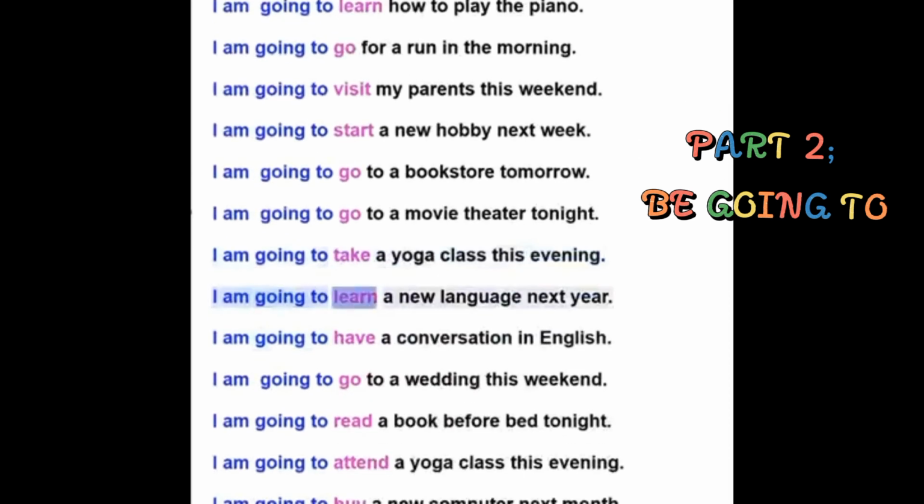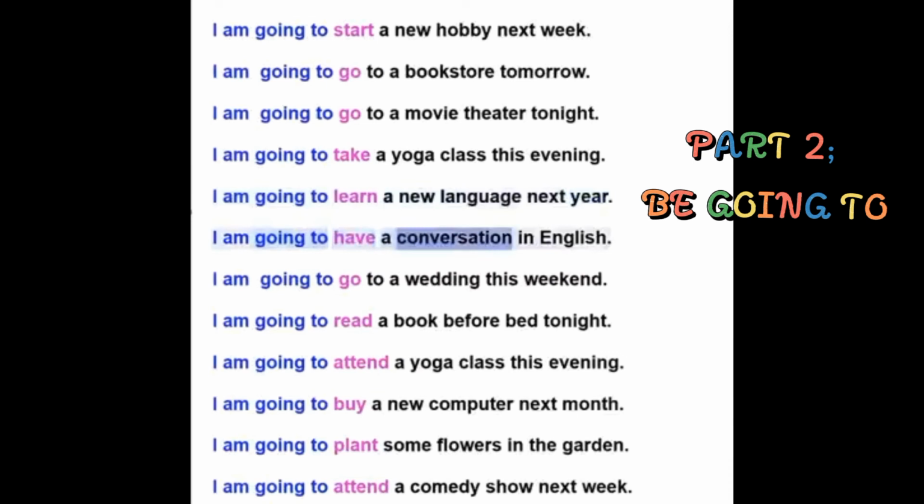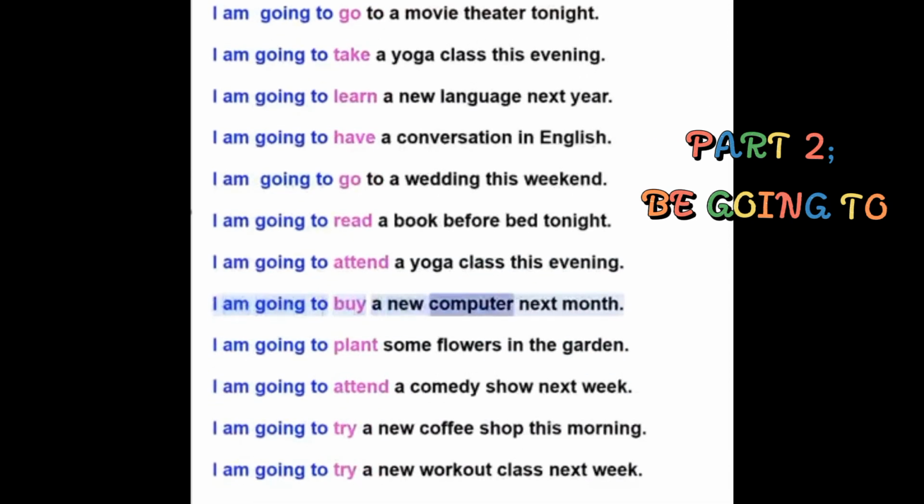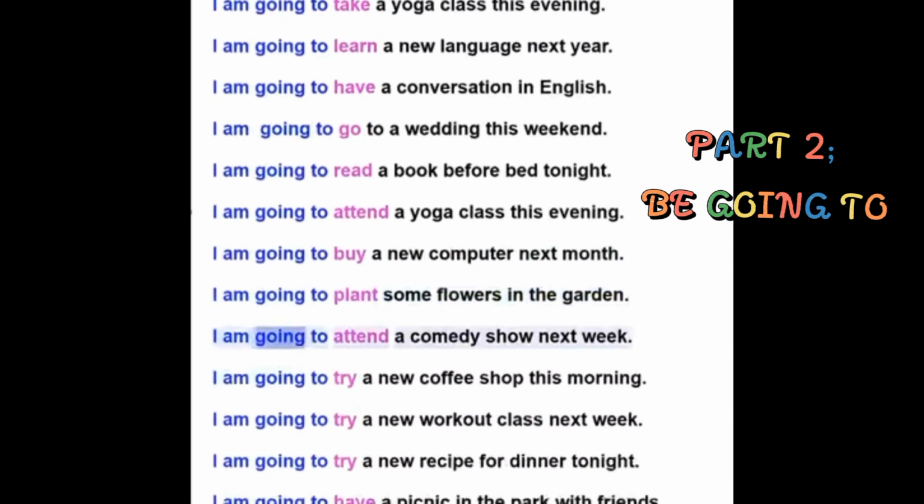I am going to learn a new language next year. I am going to have a conversation in English. I am going to go to a wedding this weekend. I am going to read a book before bed tonight. I am going to attend a yoga class this evening. I am going to buy a new computer next month. I am going to plant some flowers in the garden. I am going to attend a comedy show next week.